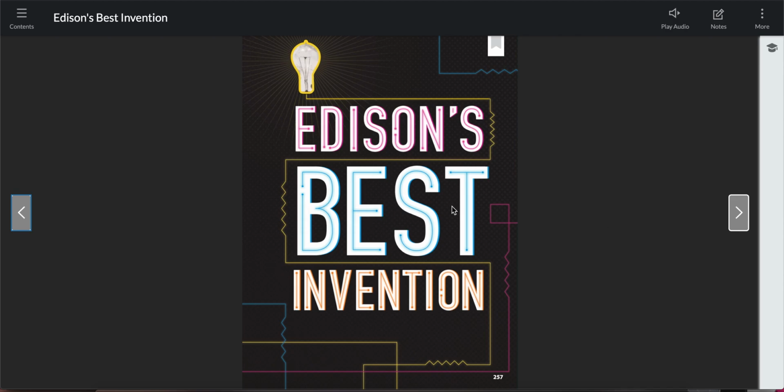Looking at this cover, one thing I noticed is that there's a light bulb. So I'm wondering whether or not Thomas Edison has something to do with inventing the light bulb. I know that he's an inventor because, of course, it says invention. And the fact that it says his best invention means that he invented more than one thing.